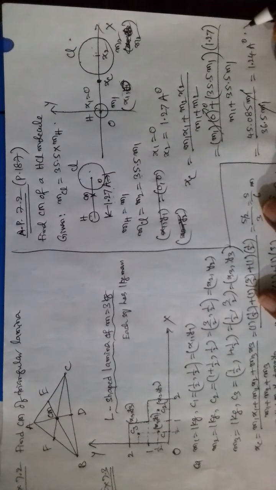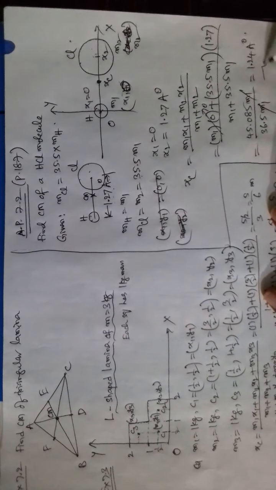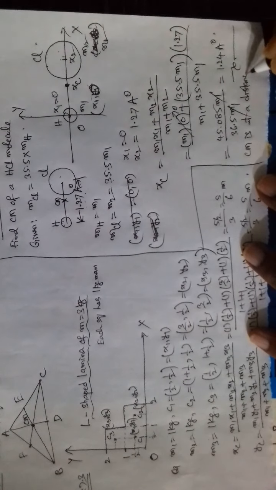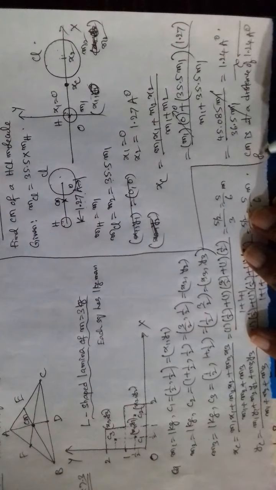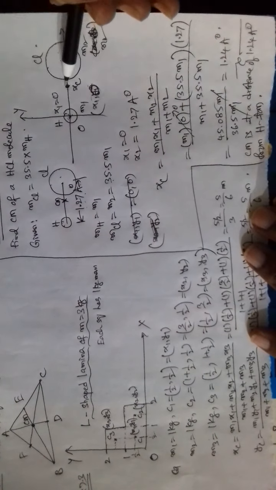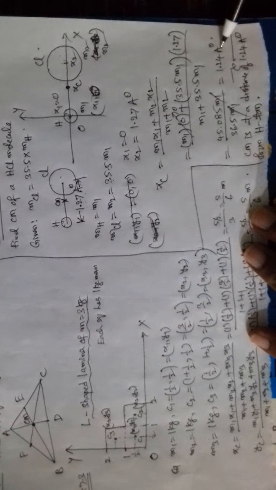So we have found out the center of mass of the system of the HCl molecule. The center of mass is at a distance of 1.24 angstroms from the hydrogen atom.